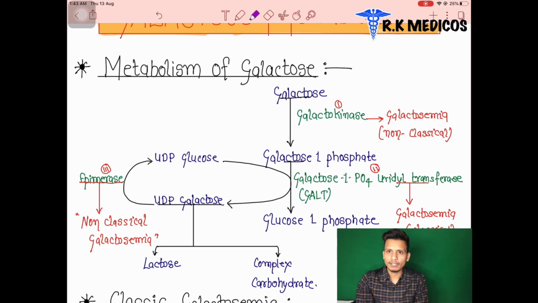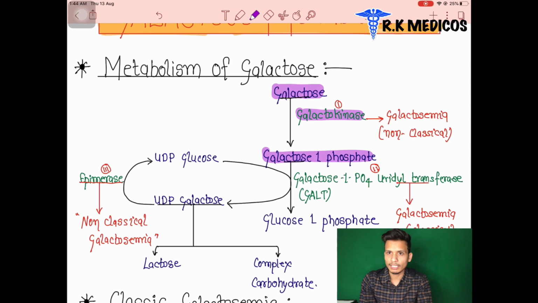Galactose metabolism is basically the breakdown of galactose, how galactose breaks down in our body. You can see galactose is converted into galactose 1-phosphate in the presence of the enzyme galactokinase. This is similar to glycolysis, where glucose is converted into glucose 6-phosphate by hexokinase.